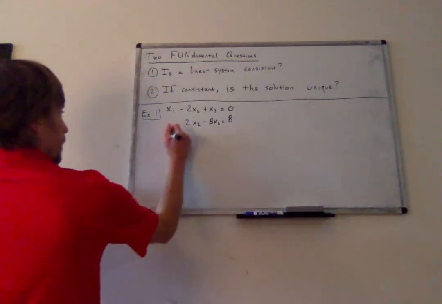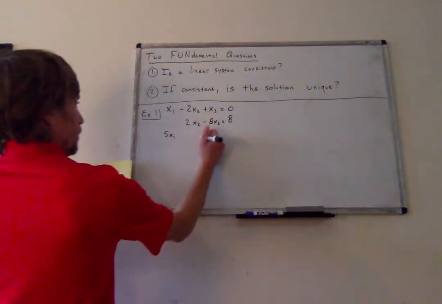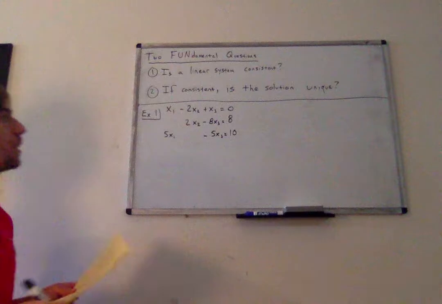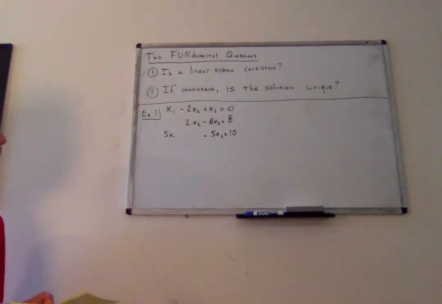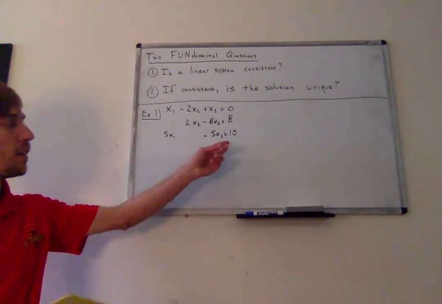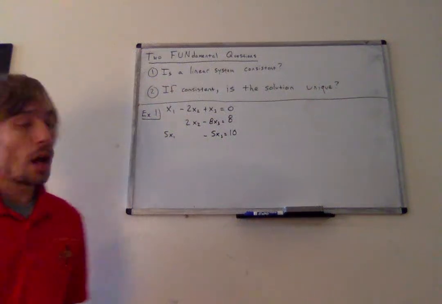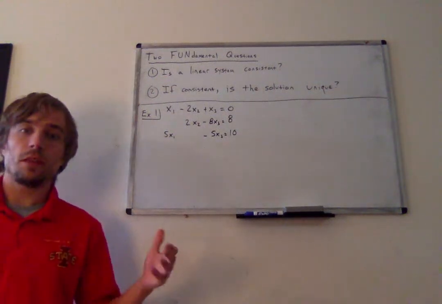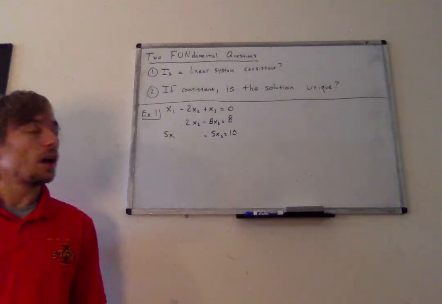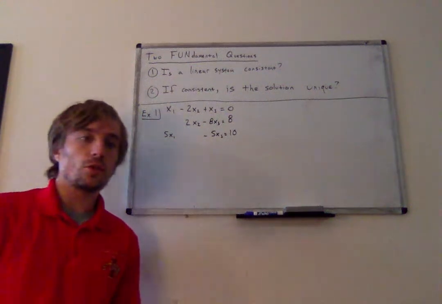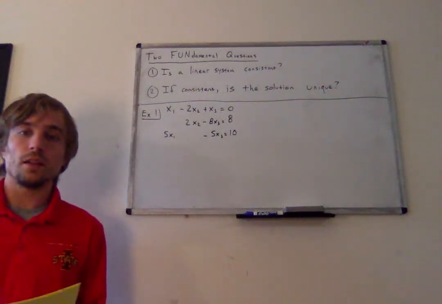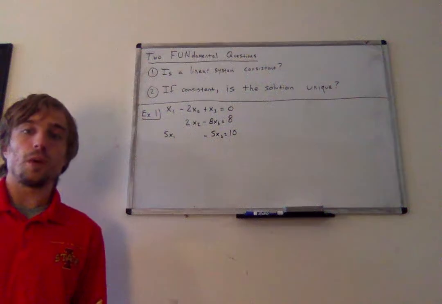So today I want to start out with this system. The 3 equations we have are x1 minus 2x2 plus x3 equals 0, 2x2 minus 8x3 equals 8, and 5x1 minus 5x3 equals 10. I encourage you, try to use the methods we used last video to set up the augmented matrix for this system, use some row operations, and try to find the solution. So pause here.